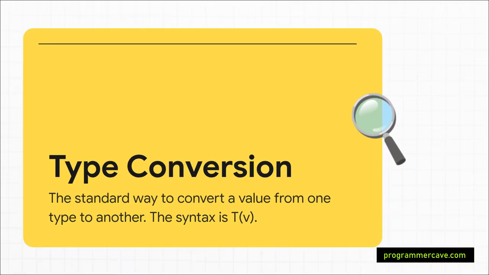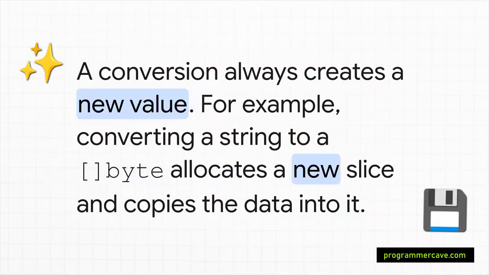First up is type conversion. This is your bread and butter, the tool you're going to use 99% of the time. It's your standard, totally safe way to change a value from one type to another, like turning an int into a float64. The best part is, it's all checked at compile time. The compiler has your back. If you try to do a conversion that's not allowed, your code just won't build. Simple as that.